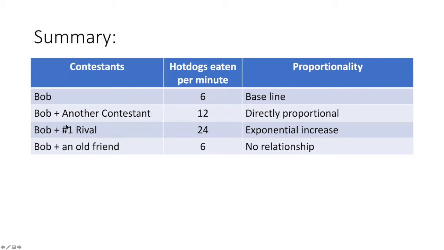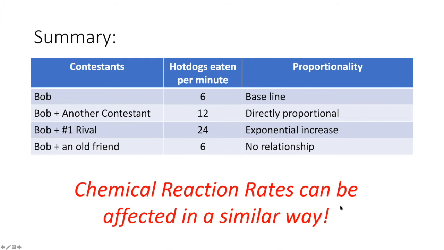So another situation would be if we double the number of contestants, that could cause an exponential increase in the rate at which hot dogs are eaten. So it went up by a factor of 4, okay, which is 2 squared. It's an exponential, the exponent of 2. Or we could have a scenario where doubling up the contestants has no effect at all on the rate at which hot dogs are eaten. There's no relationship. Chemical reaction rates can be affected in a similar way.